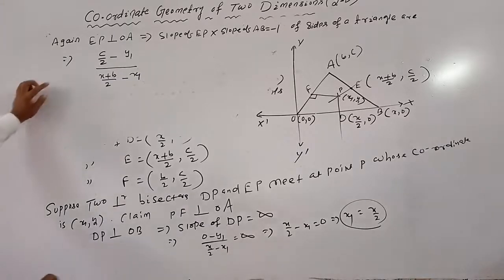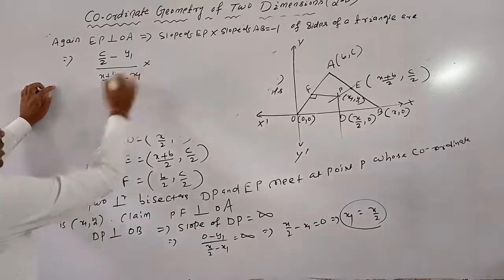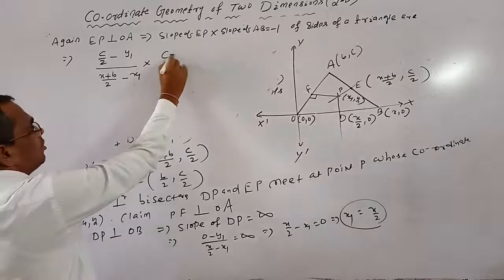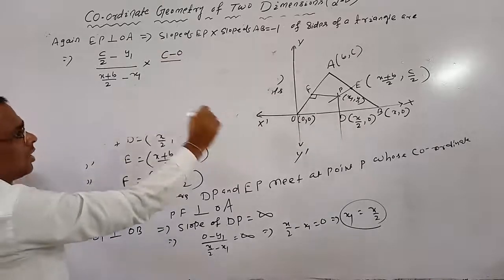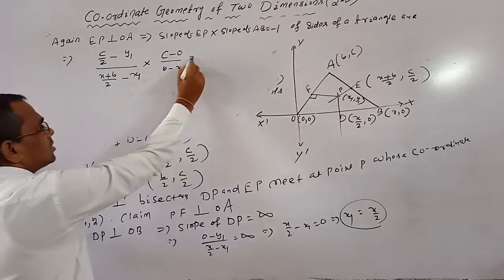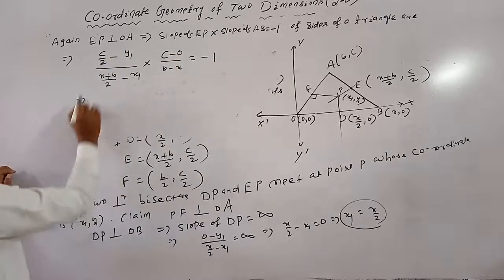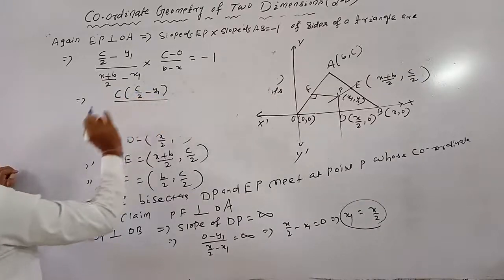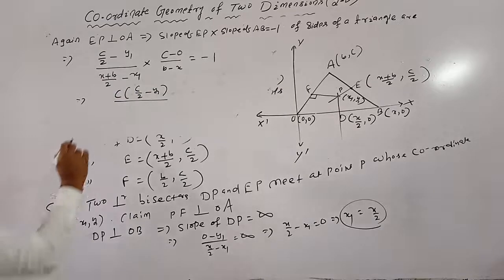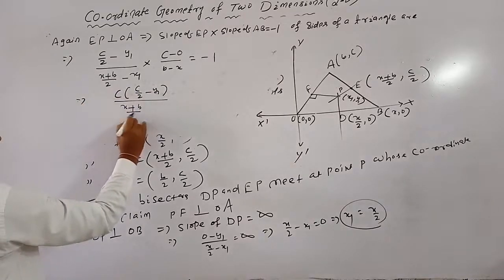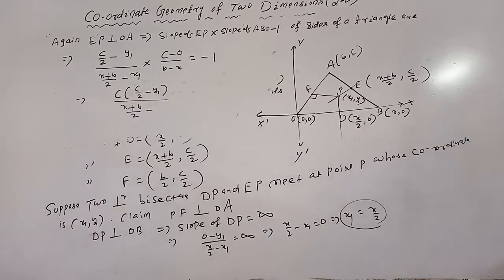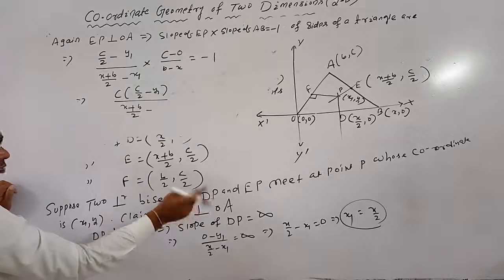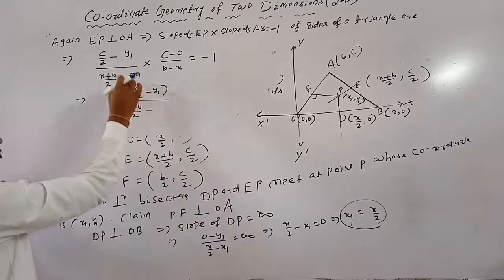So slope of EP into slope of AB: slope of AB means C minus 0 by B minus x, equals -1. That implies C into C by 2 minus y1, by x plus B by 2 minus x1, into 1 by B minus x equals -1. But x1 equals x by 2, so substitute the value of x1.